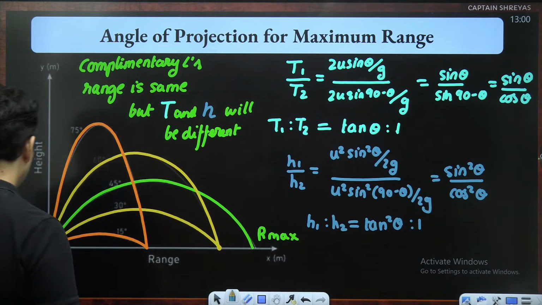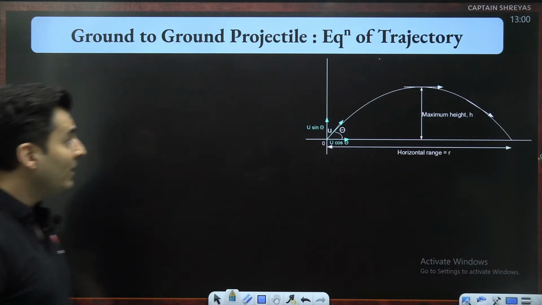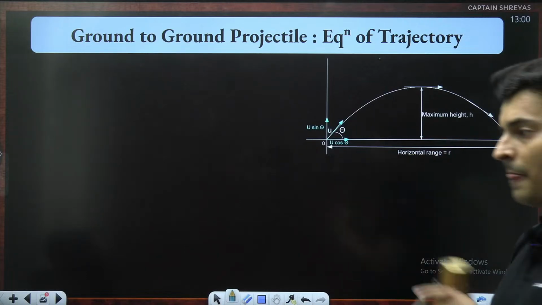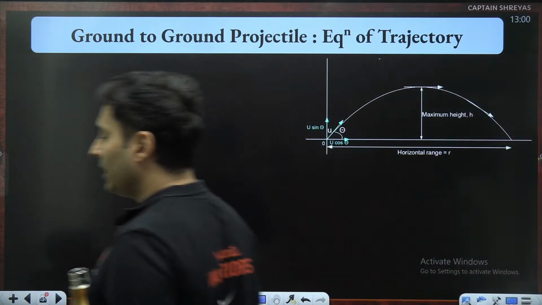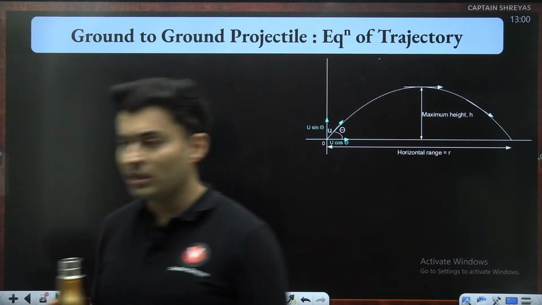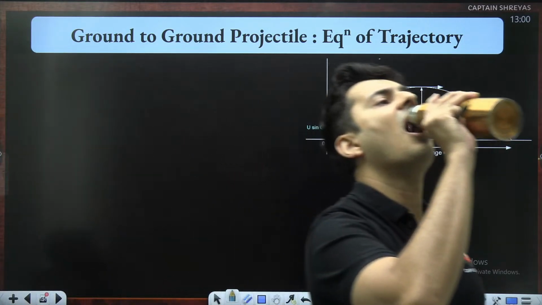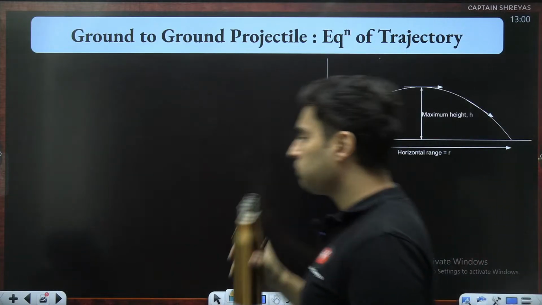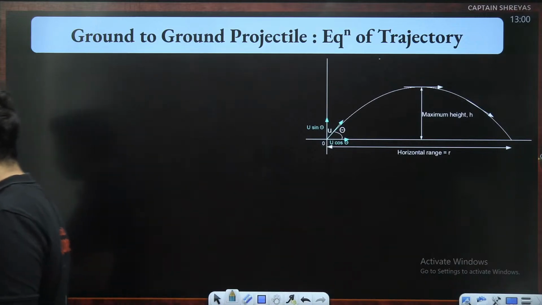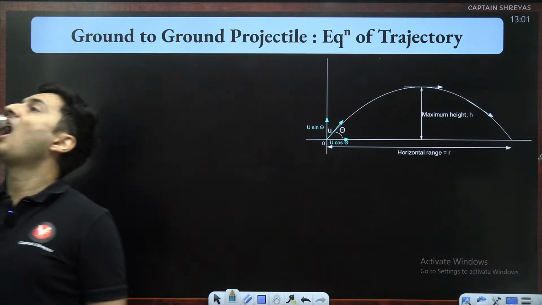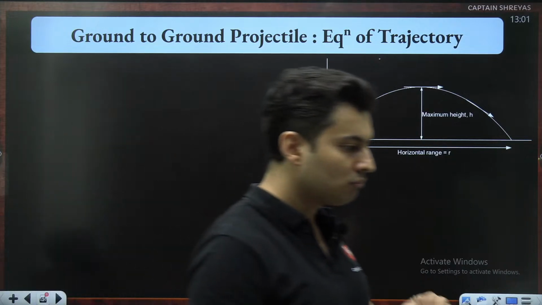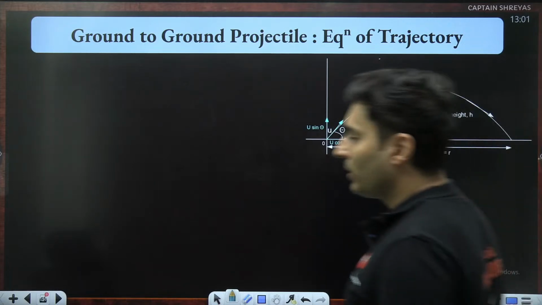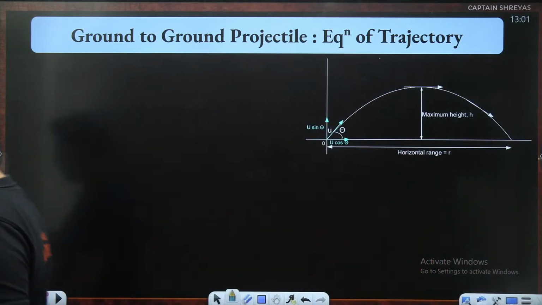Yes, perfect. Next, let's go to the equation of trajectory. What is the meaning of trajectory? Let's see whether you are paying attention or not. What should you get rid of? What will the equation be in terms of? Yes, you have to get rid of time and the equation will only contain x and y.